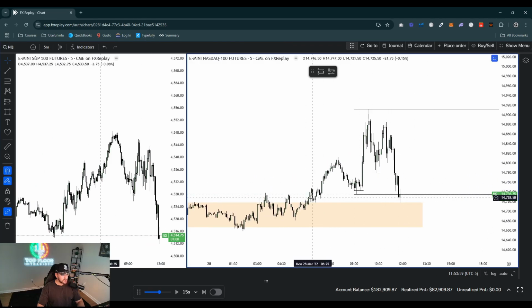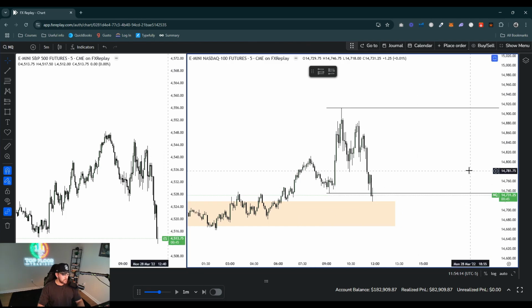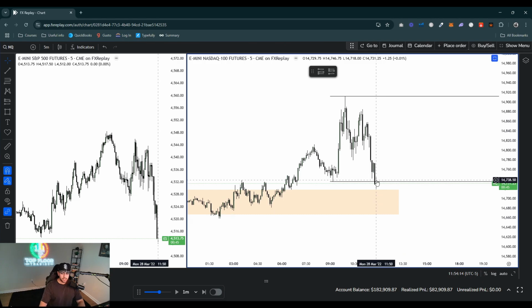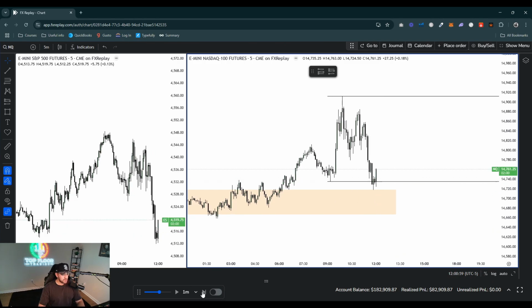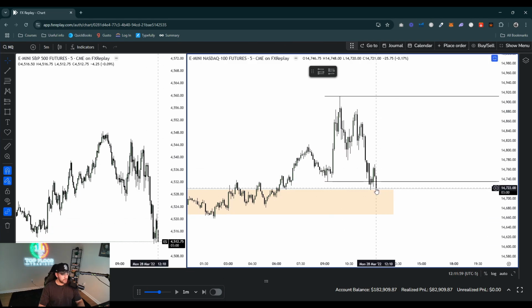5-minute, again, we're tapping into some 1 hour PD arrays over here. So let's go ahead and fast forward this. And we are, let me go to the 1 minute here. We are close to, okay, so we're in the 1150 to 1210 macros. So I want to see what happens here going into 12. All right, so this is 12. Okay, so 1210, that's the end of the macro here.